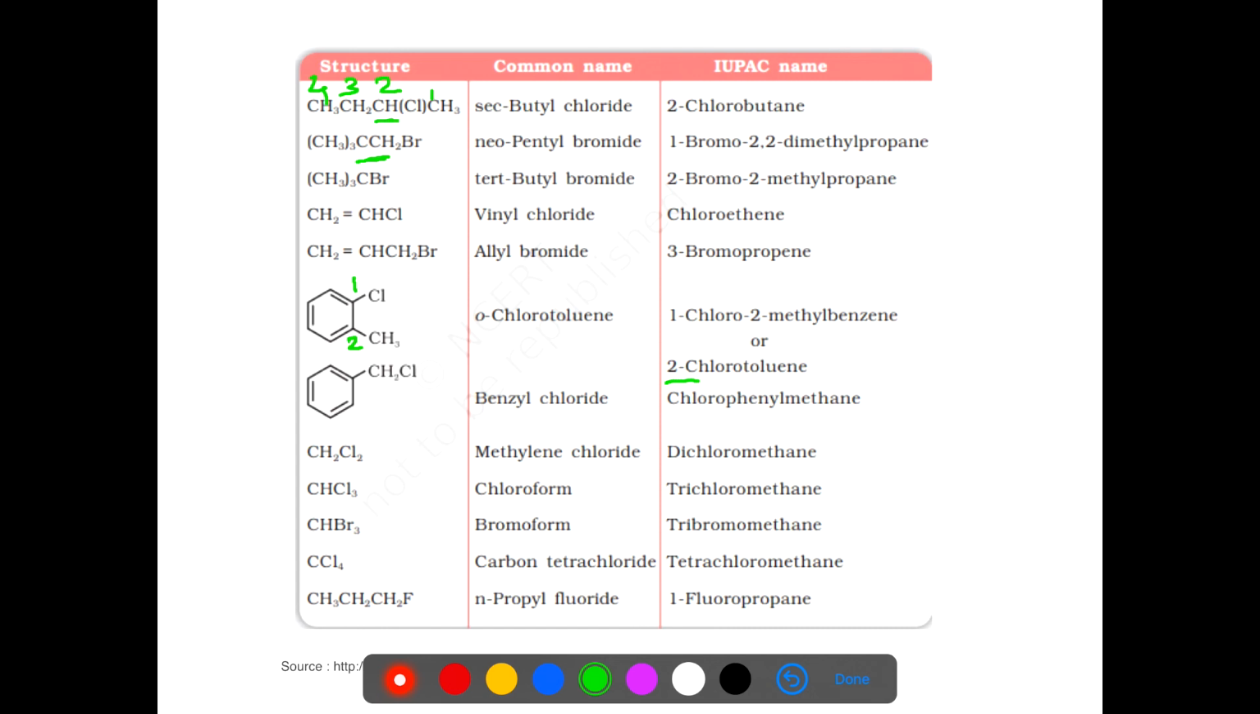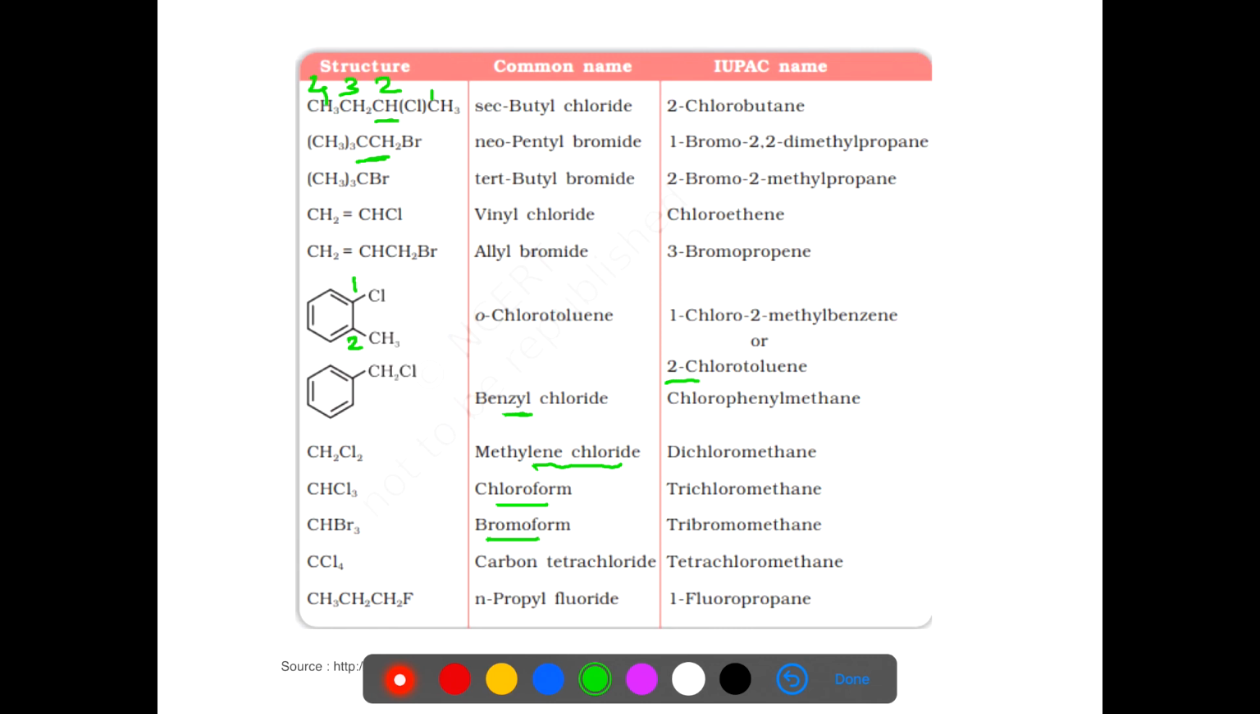Next compound is C6H5CH2Cl that we have already studied, benzyl chloride. Its IUPAC name is chlorophenylmethane. The next compound, CH2Cl2, methylene chloride, has the IUPAC name dichloromethane. CHCl3, chloroform, has the IUPAC name trichloromethane.